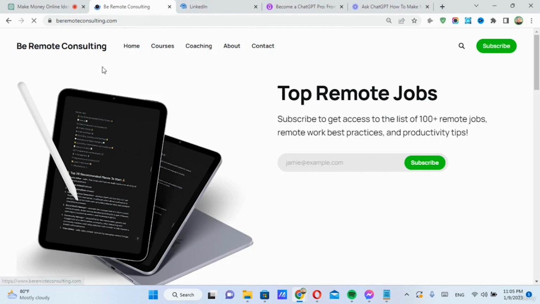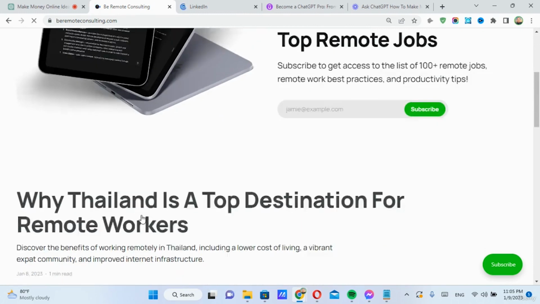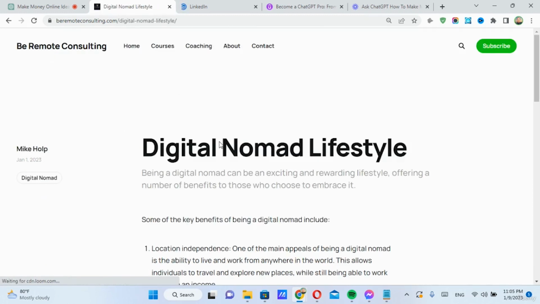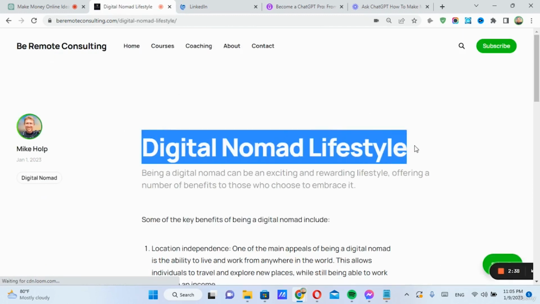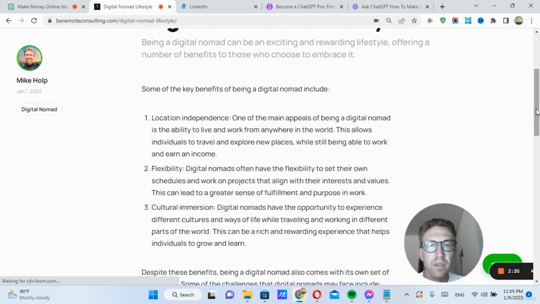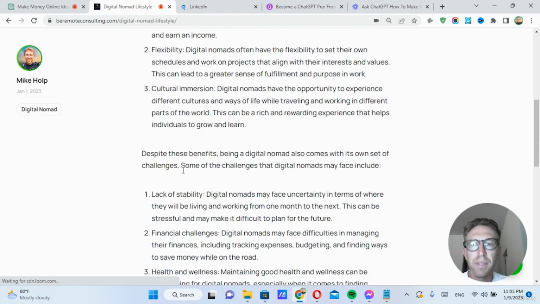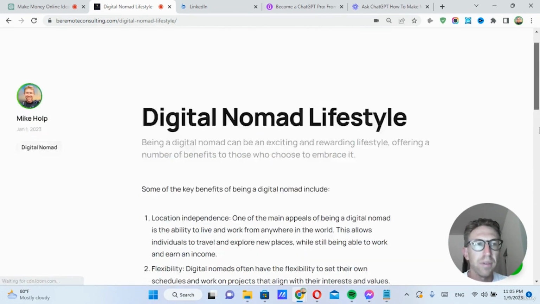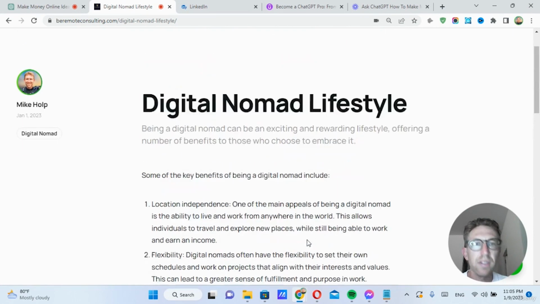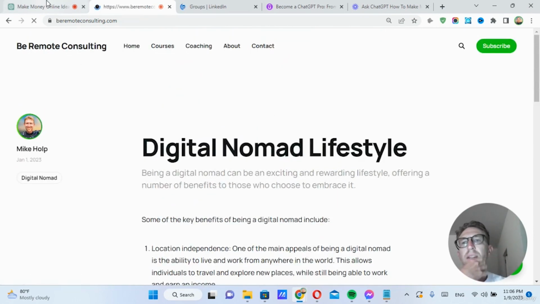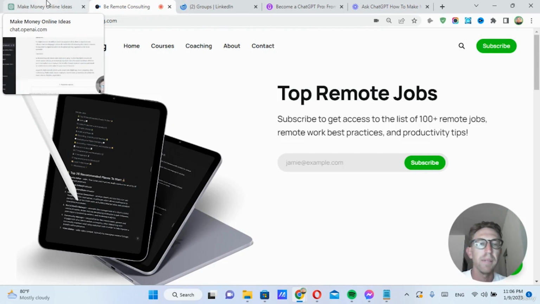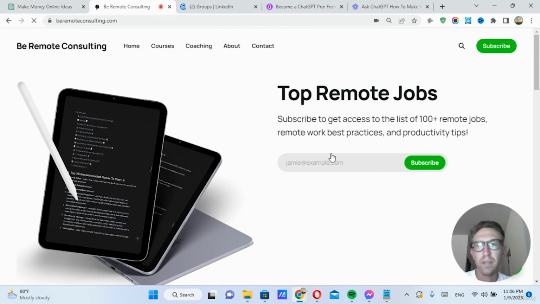I'm using a tool called Ghost. So I can simply take this post and create a newsletter about it, which is exactly what I'm doing here. So I'll show you an example of one of my newsletters, which I'm also using ChatGPT for right here. Digital Nomad Lifestyle. It's listing off some of the benefits and downsides, and I can send this out to all of my subscribers. I'm using a tool called Ghost for this. So if you don't have a blog, you can also create a newsletter and send it out to your email subscribers. So that's exactly what I'm doing here.